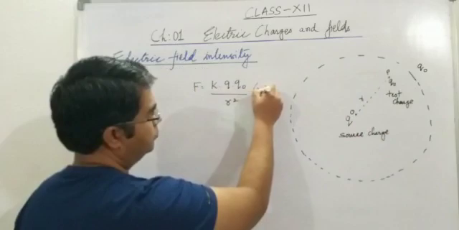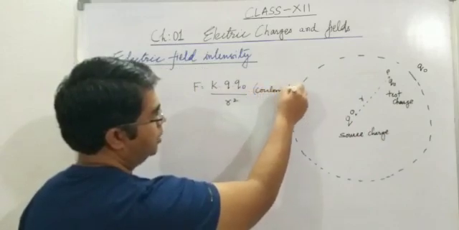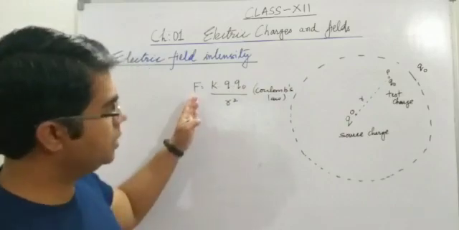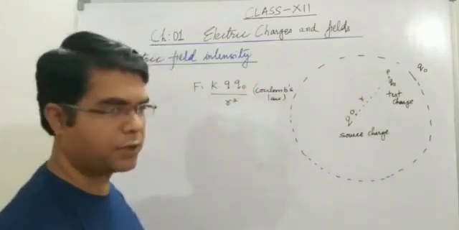This is from Coulomb's law. So the force experienced by this charge is given by this equation.